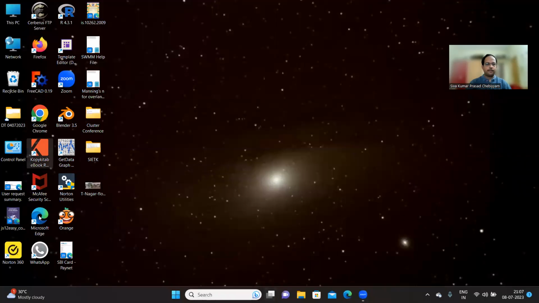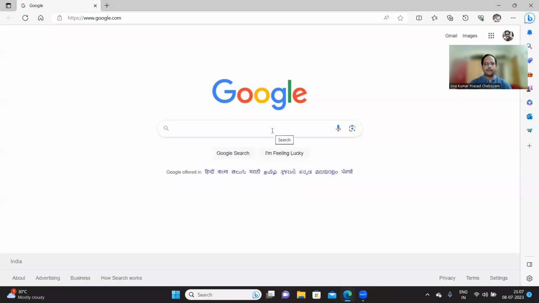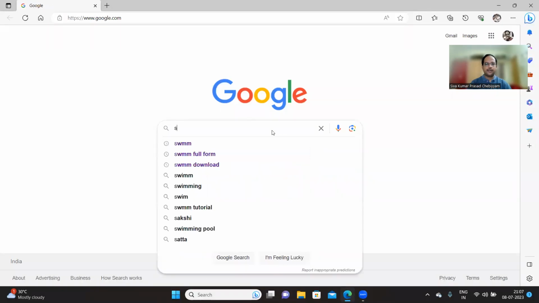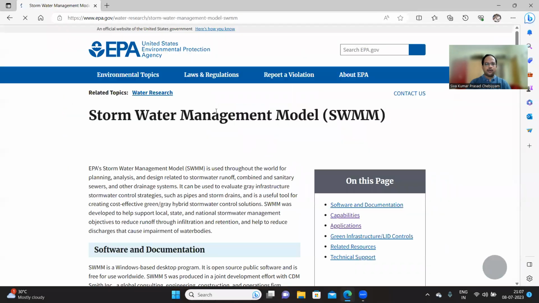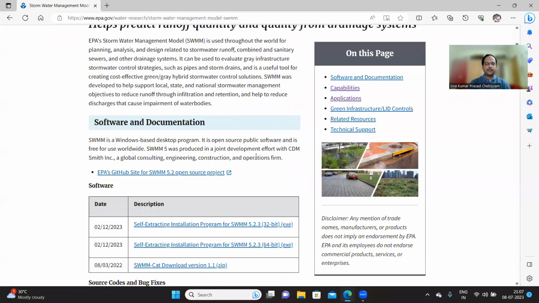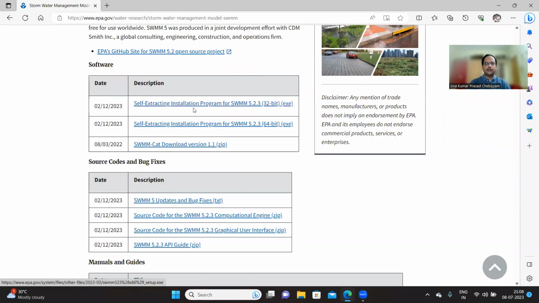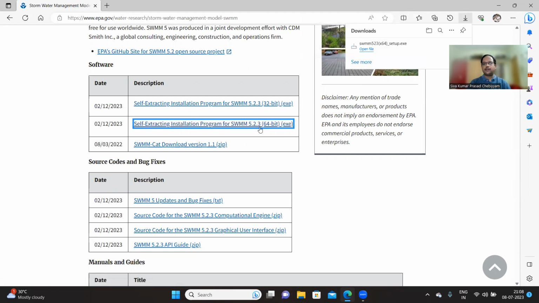Open the browser, and in the search engine, just key in SWMM. Go to the relevant website. You can see the installation sheets for 32-bit machine and 64-bit machine. My system is a 64-bit machine. I'm just trying to download.